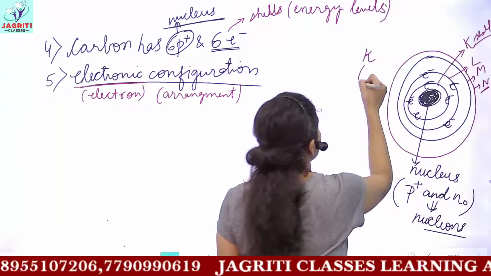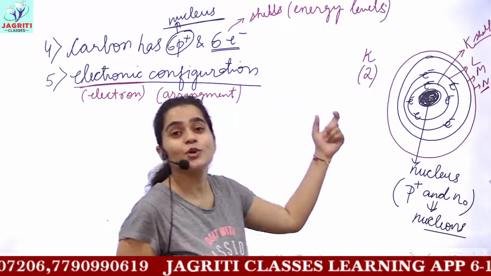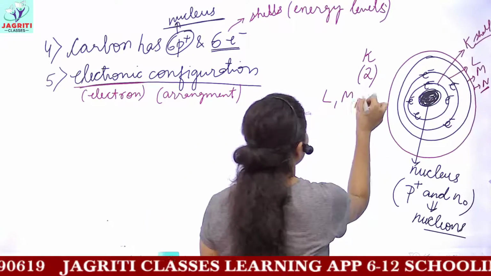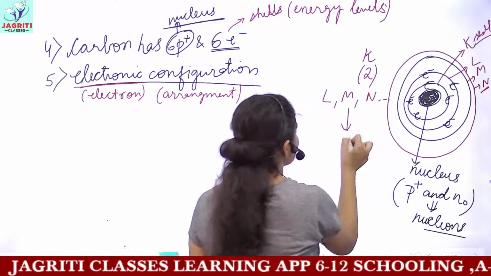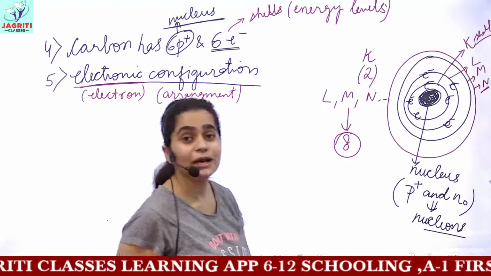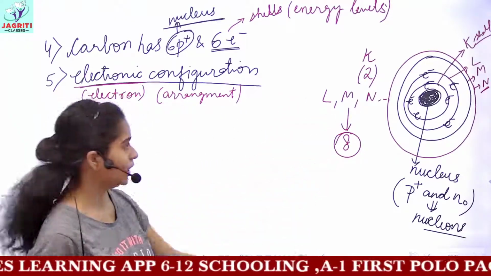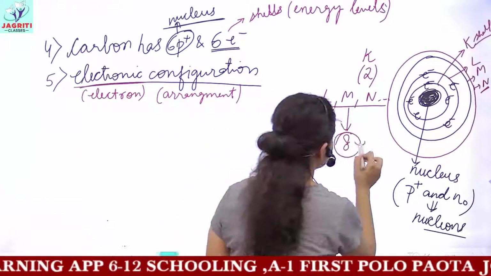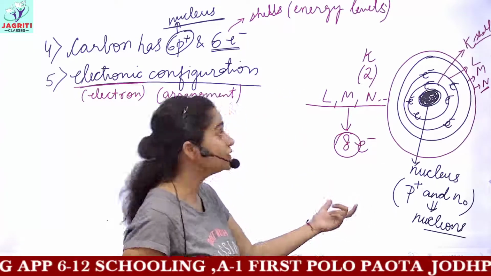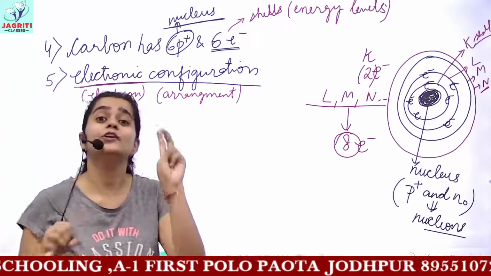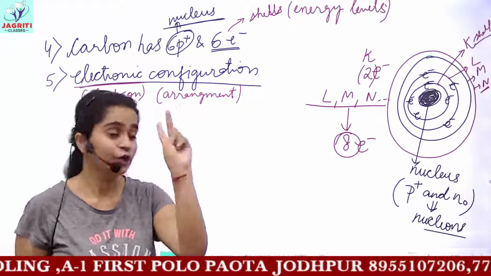In the K shell, a maximum of 2 electrons can be accommodated, and in the remaining shells, L, M, N, the maximum number of electrons that can be occupied is 8. So these shells can maximally be occupied by 8 electrons, and the K shell can accommodate a maximum of only 2 electrons.